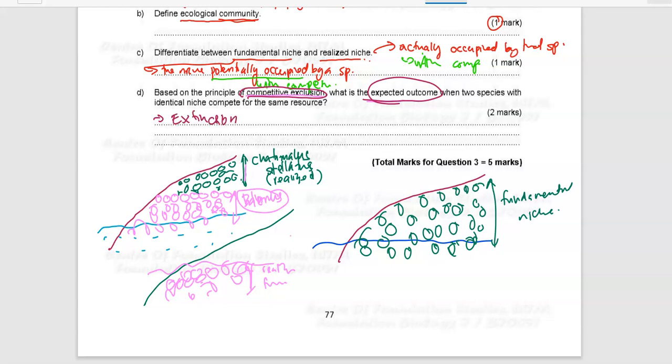Extinction of one of the species that are weaker. So, and this can also lead to resource partitioning, and also character displacement.